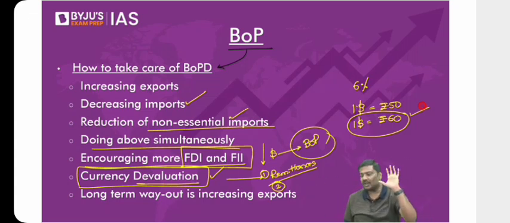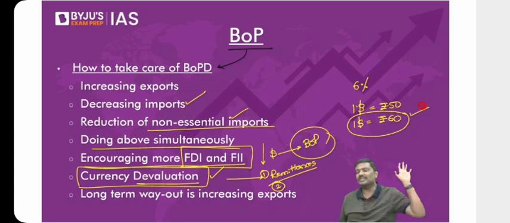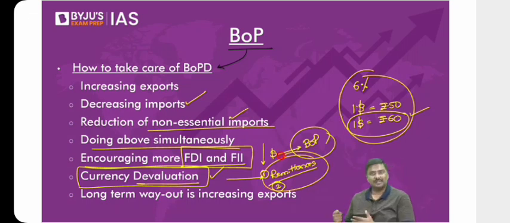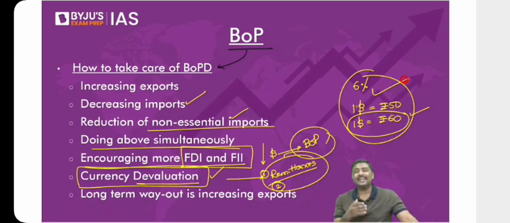Right, I hope you understand the logic here. Why are countries allowed to devalue their currency? For example, Sri Lanka has devalued its currency. Pakistan will also devalue its currency now. Why? Export competitiveness will increase. You can attract a lot of dollars from the international market, especially from these non-resident citizens, because now they will look at this and bring a lot of money into the country, investing in deposits in the country. And the best part of these dollars is what? These are one-sided flows. All of you agree? These are one-sided flows.